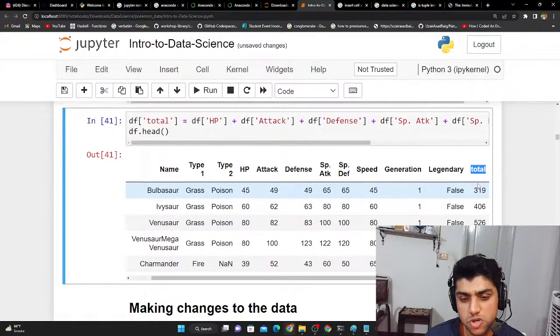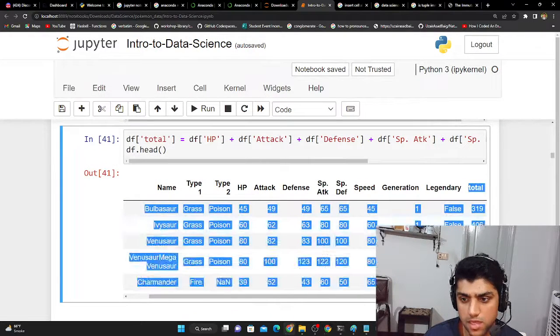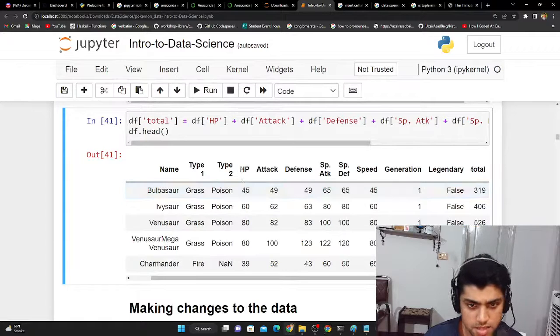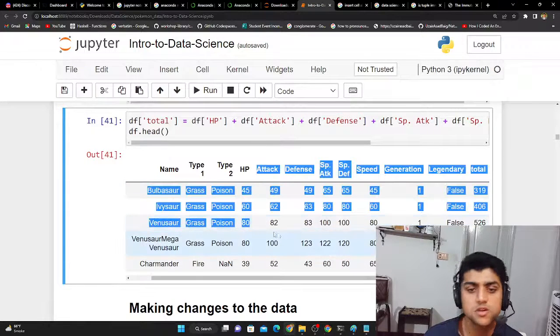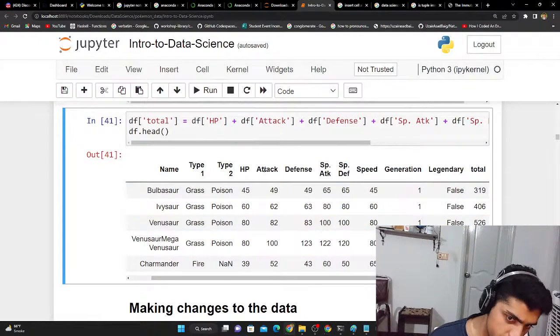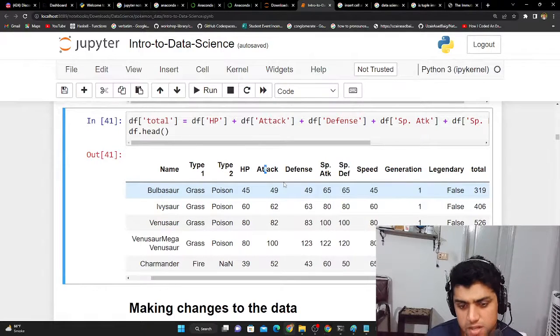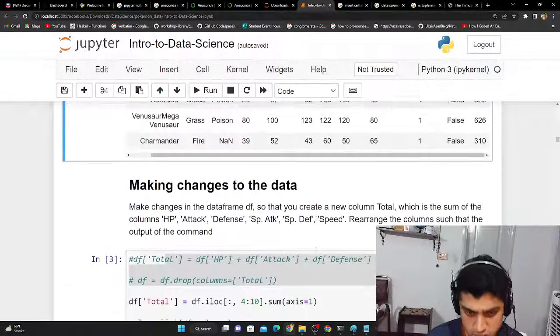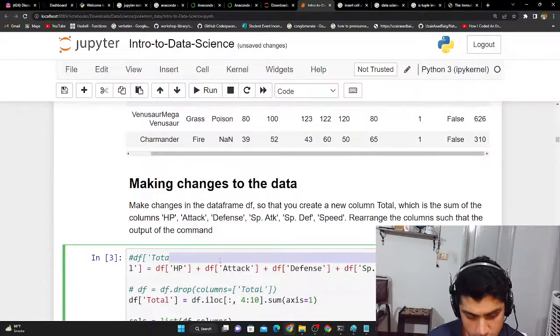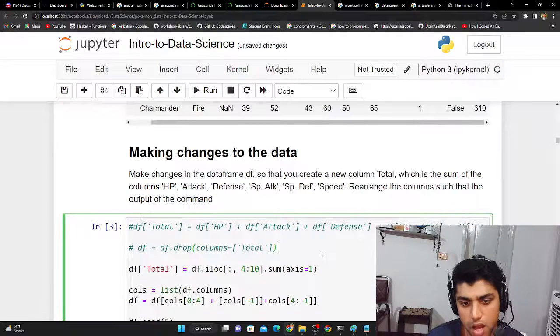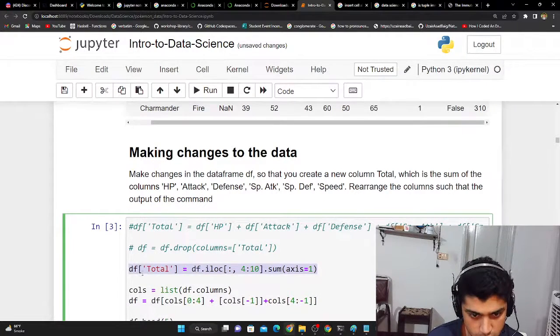But was this a good approach? And suppose you wanted to not have this column at the end, but you wanted to have it after, let's say, HP. So how are you going to do that, after HP and before attack? Let's see the solution that we came up with, and a better solution to this.